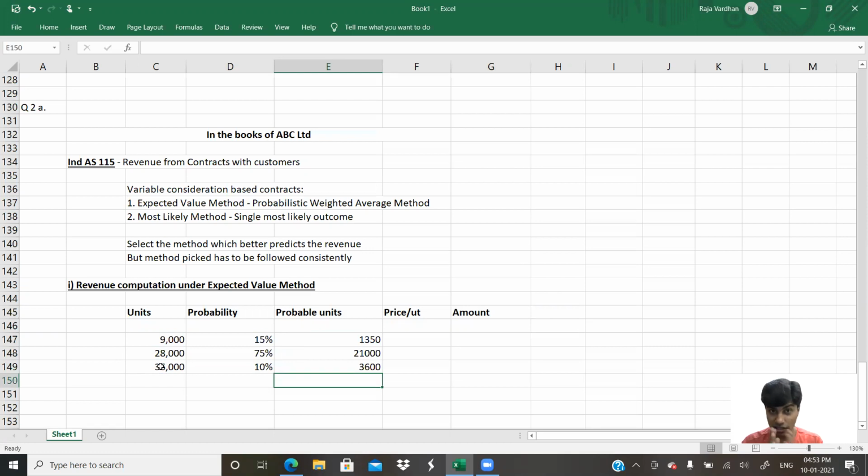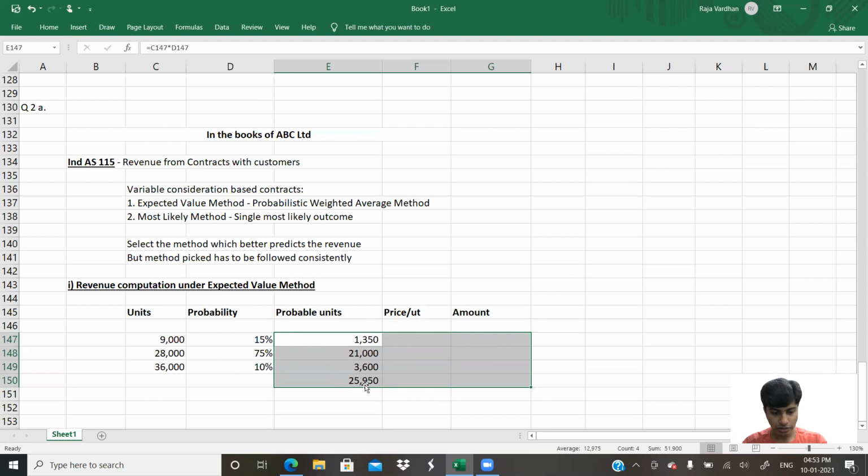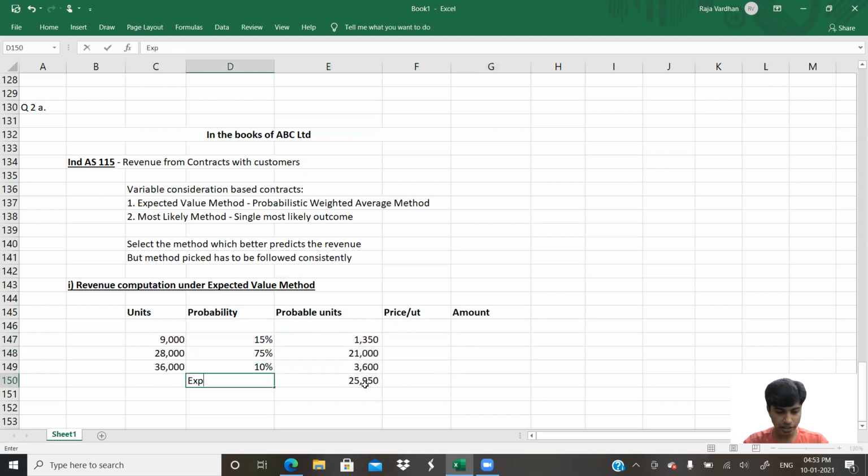So this is where the ambiguity comes in. Now there are prices per these units. What are the prices per unit? If it is 9,000 units, okay, fine. I'll show you the first part. The first way of doing things is I can take the total here. So total expected units will become 25,950. Let me make this look like amounts to you, there is no comma, which I don't like. Expected total probable units.